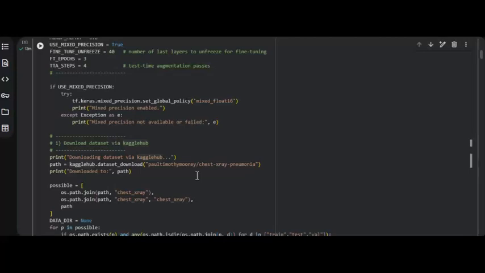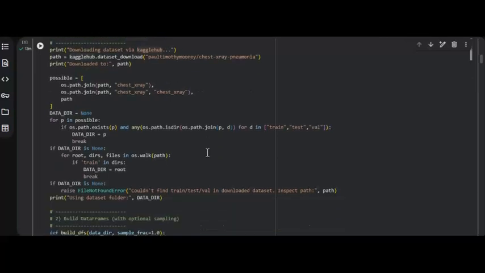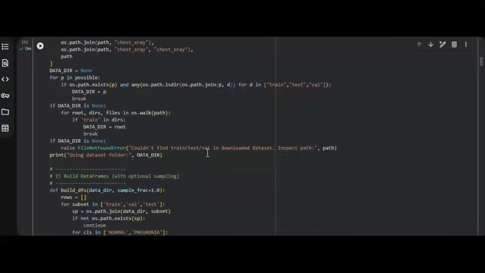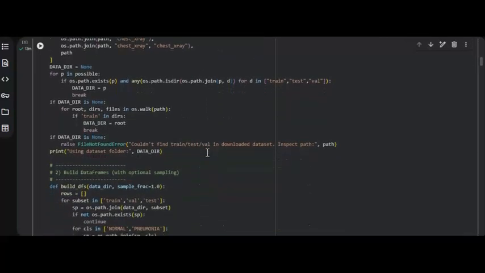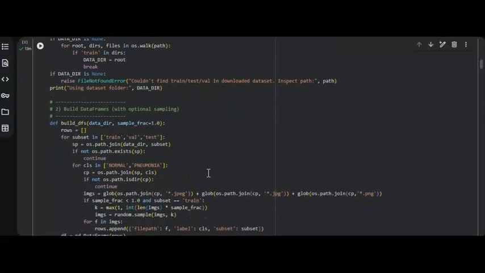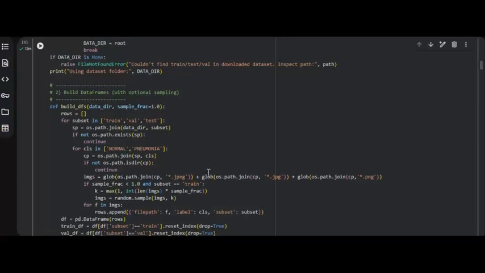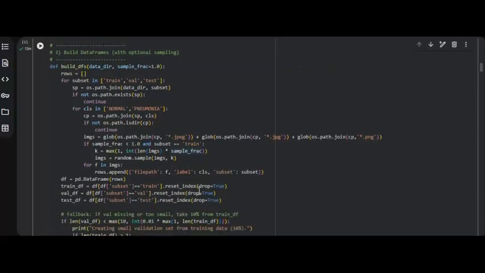Now we downloaded the X-ray dataset directly from Kaggle using Kaggle Hub, so anyone running this code in the future can reproduce the same results without manually downloading the files. And we list the file paths, assign the labels as normal and pneumonia, and split the dataset into training, validation, and testing. If validation is insufficient, it automatically splits up training data.